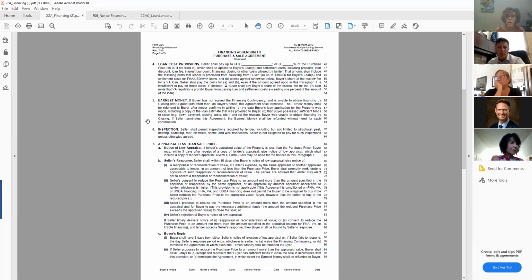So basically what a lot of the brokers are doing is they're going into paragraph 5 here and cutting and pasting this, so that the lender knows when they email the lender requesting a letter from them. They just say, we need to have all these little things, like what is the date that they made loan out? Did they possess sufficient funds for down payment, closing costs? And what was the reason that they were unable to obtain financing? So as long as that letter states those things, you can attach that with the 90I and then your Form 50 to get their earnest money back. You should be good to go.